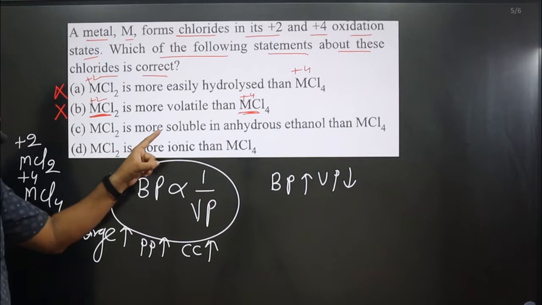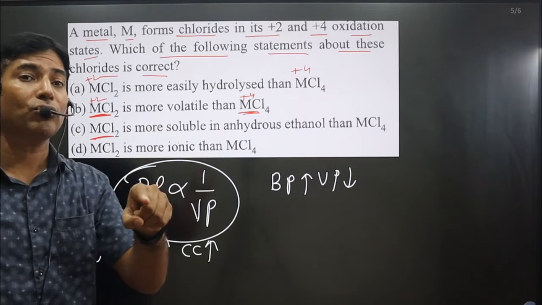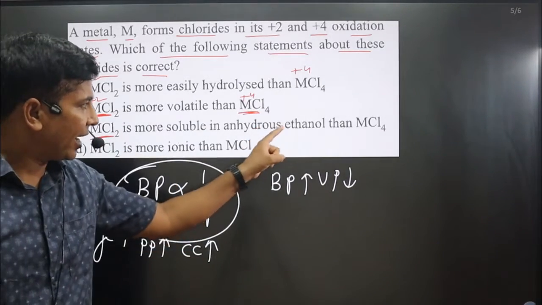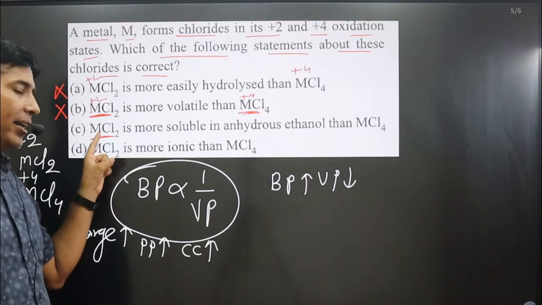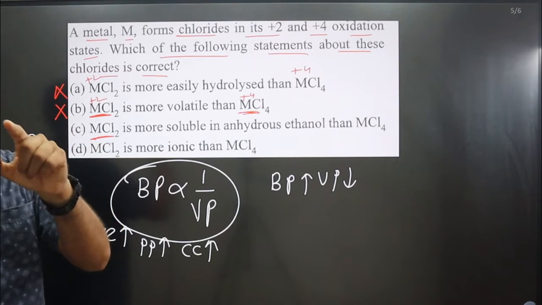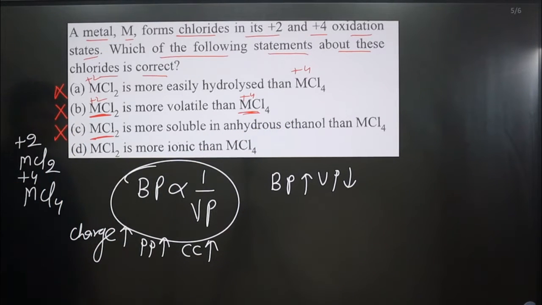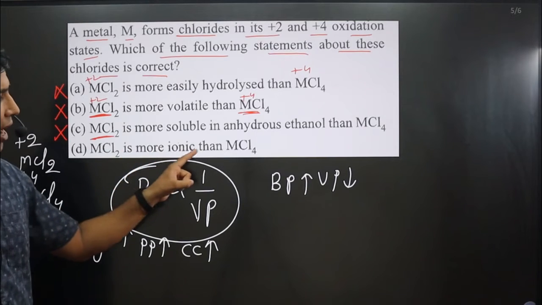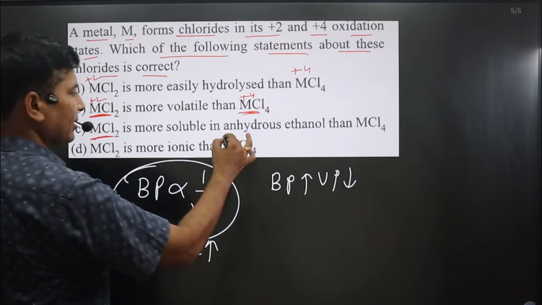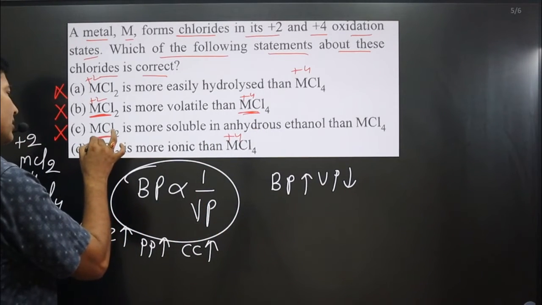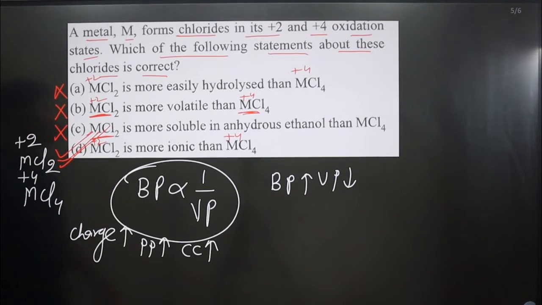Next, MCl2 is more soluble in anhydrous ethanol. Since it is ionic by nature, it is supposed to be more soluble in polar solvents. Anhydrous means water is not there. Ionic compounds are more soluble in polar solvents, in water. So this statement is also incorrect. And D: MCl2 is more ionic than MCl4. That is absolutely correct, because the higher the charge, the higher the covalent character, and the smaller the charge, the higher the ionic character. Statement D, option D, is correct.